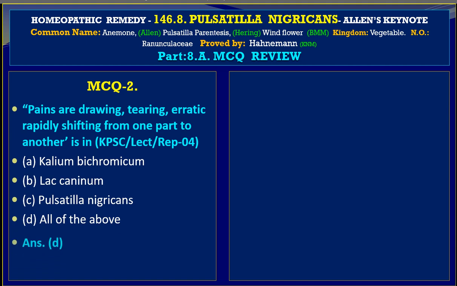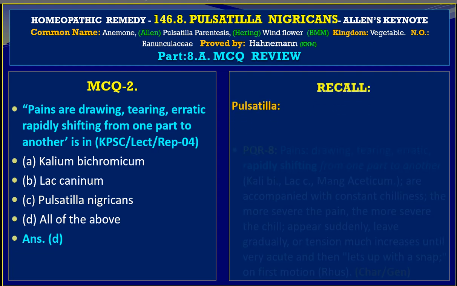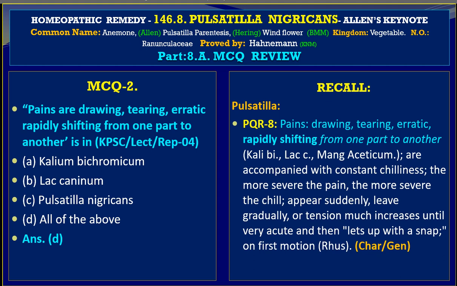The answer is D. In the Pulsatilla section we find pains, drawing, tearing, erratic, rapidly shifting from one part to another, and in brackets we find Calc-i-bi, Lac-can, Magnesium aceticum.